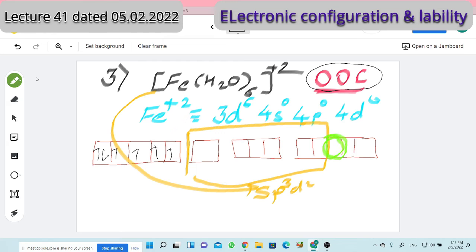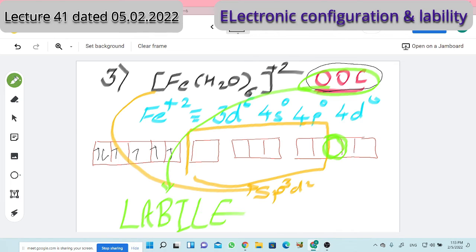Is it vacant? Yes. Therefore the rule says if complexes are outer orbital complexes, then always those complexes will be labile. When I said sp3d2 as hybridization, the lone pairs from water molecules will come and enter those 6 orbitals. So this third example is of a labile complex.